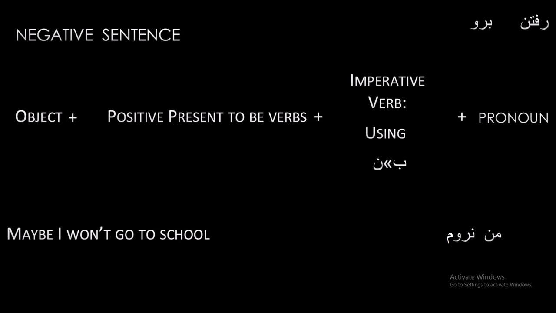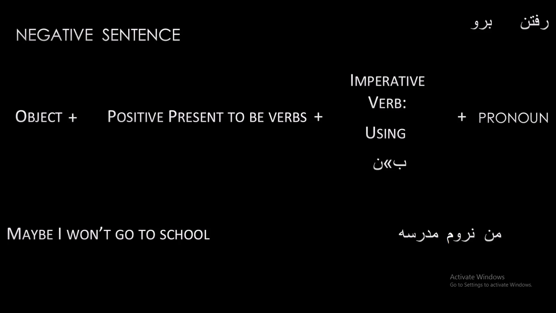Okay, and finally we use object. I won't go to a school. A school is object, so we use a school after نروم. A school means مدرسه. من نروم مدرسه.